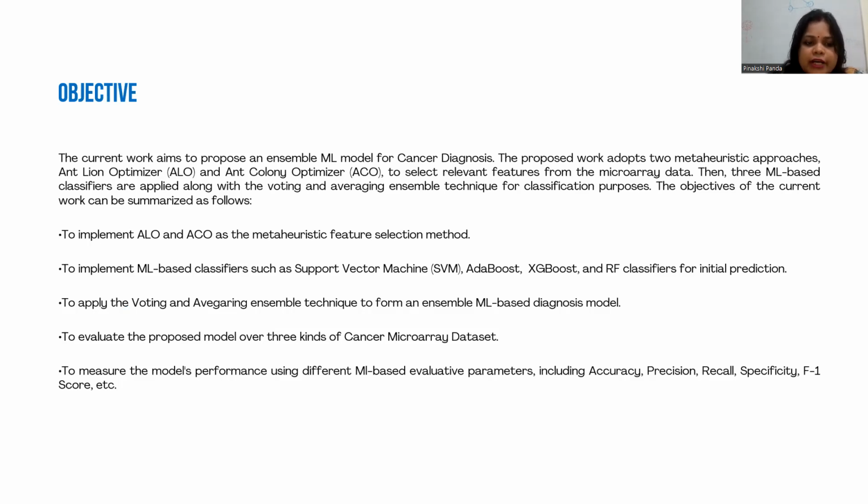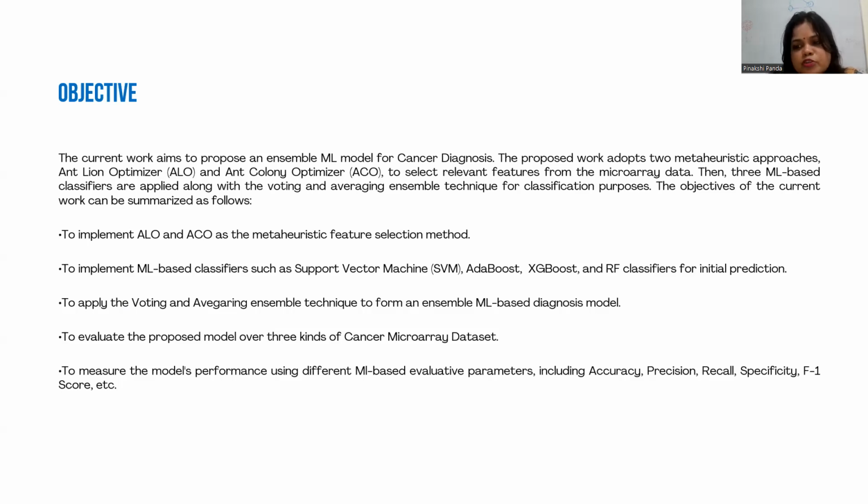So for that, in the current work, we propose an ensemble model for cancer diagnosis. In the proposed work, we adopt two meta-heuristics, antlion optimization and ant colony optimization, to select the relevant features from a microarray dataset. Three ML-based classifiers are applied along with voting and averaging ensemble techniques for classification purposes. So the objective of the current work can be summarized.